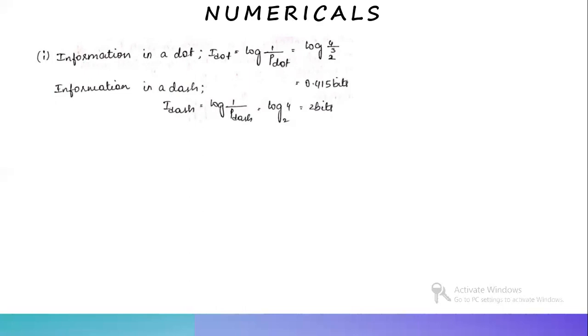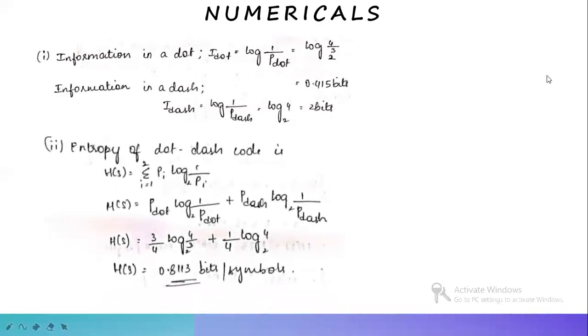The second is the entropy of dot and dash. The entropy of dot and dash code is H of S equal to summation i equal to 1 to 2. As there are only two symbols, that is dot and dash, we'll be taking the limits as i equal to 1 to 2.